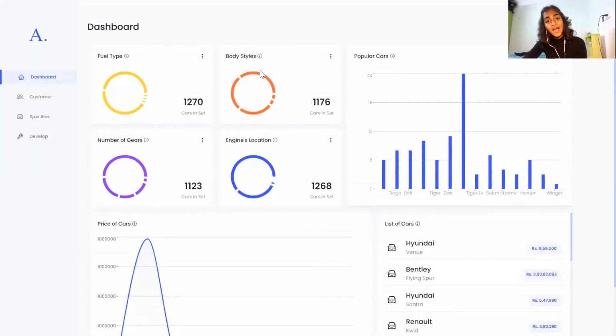Same thing with body styles, where you get to know that 447 cars are SUVs. So just by looking at this, you can compare, is an SUV more popular or an MPV? And obviously it's an SUV. Same thing with engine location and number of years.